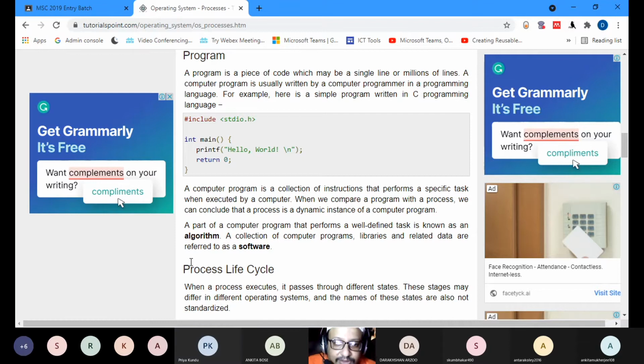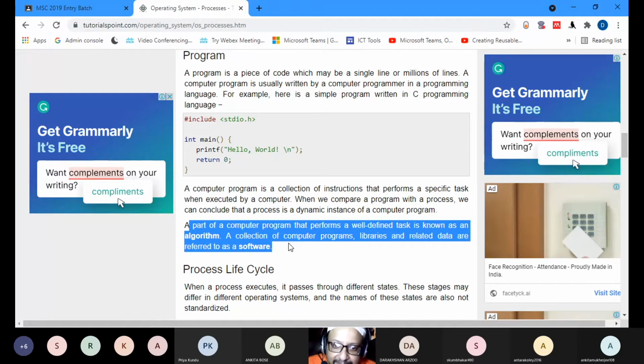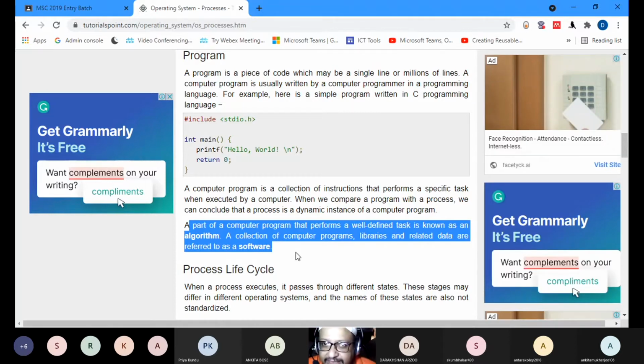Okay. So a computer program that performs a well-defined task is known as an algorithm. A collection of computer programs, libraries and related data are referred to as software. Today, I did not go much into software programming. For that, I will program one day in C. Today, I was trying to show you a bit of what the different languages are. It's been maybe 5 or 6 years since I've used C and Python. After I joined college, I stopped working on these in research work.